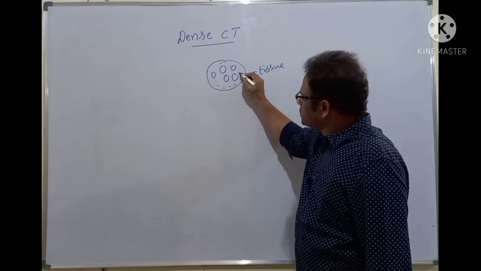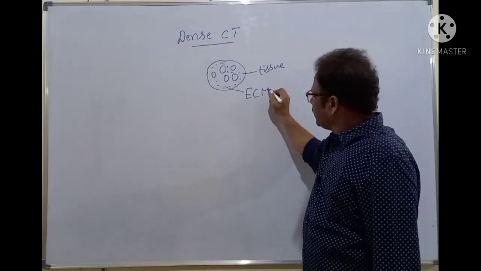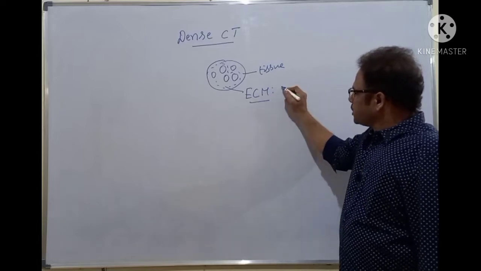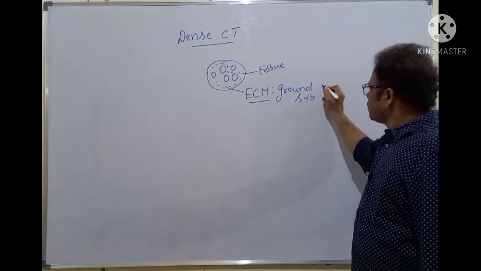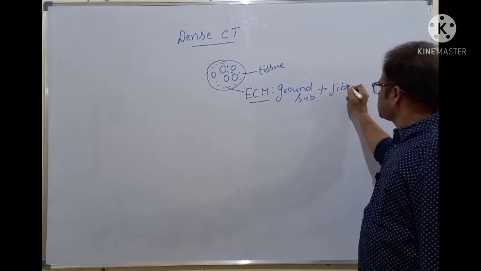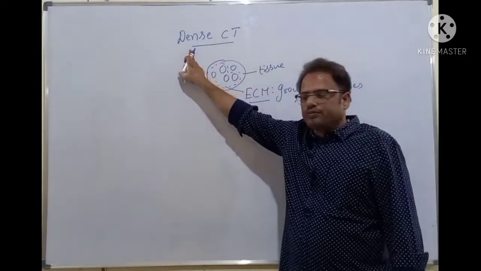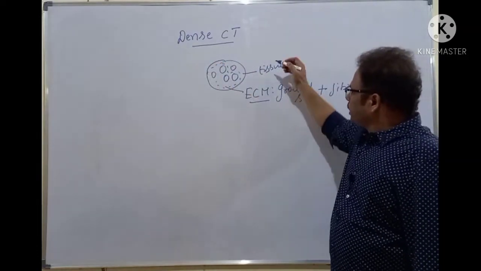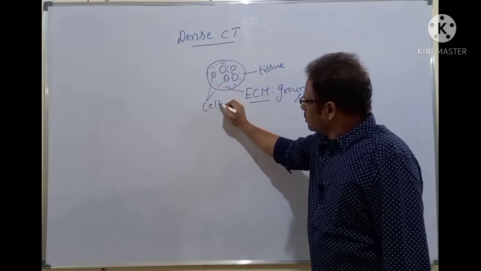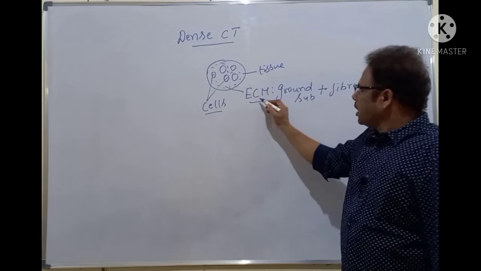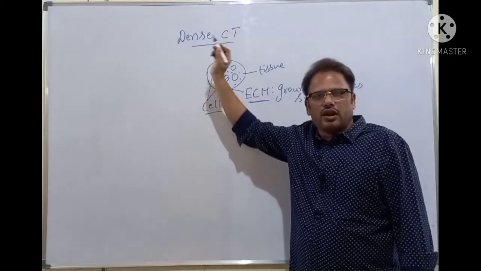And here is an extracellular matrix, which contains the ground substance as well as the fibers. In the dense connective tissue, the cells are there, and extracellular matrix is present as well.